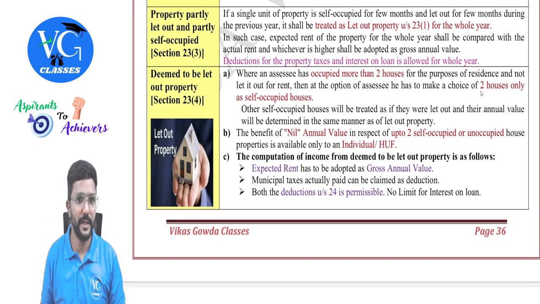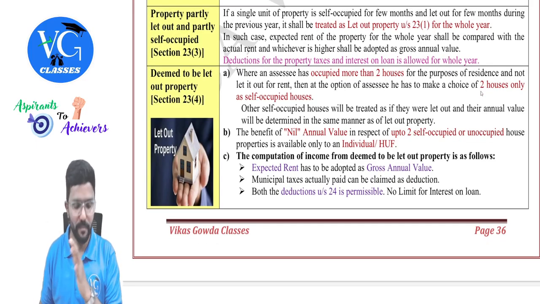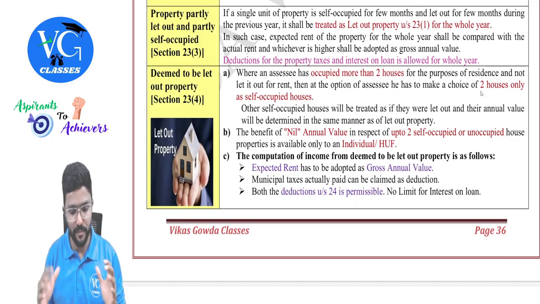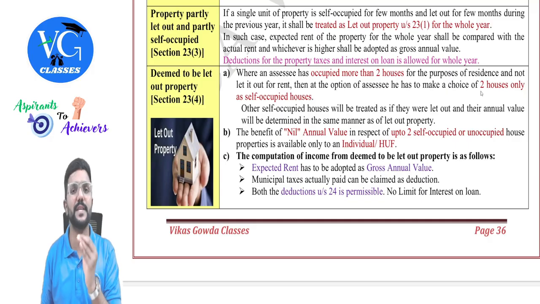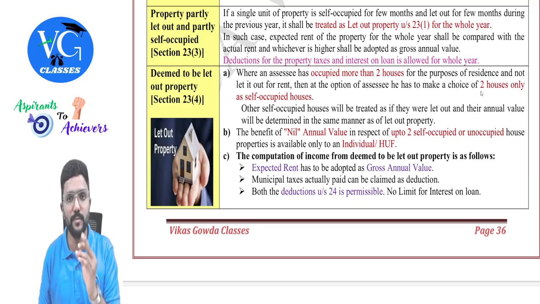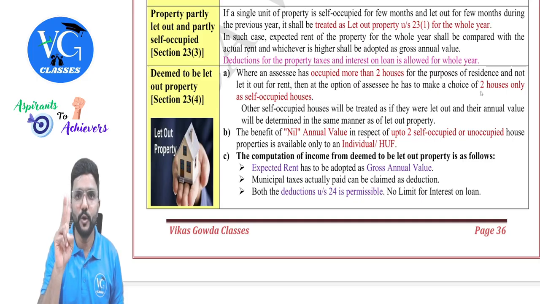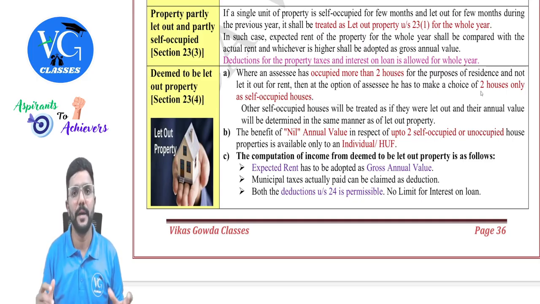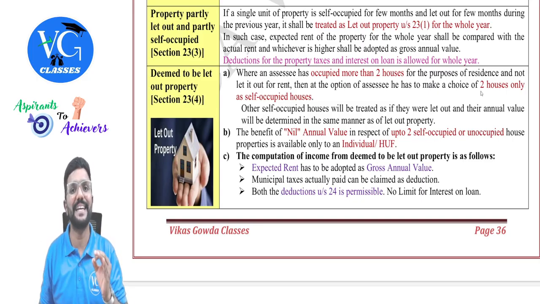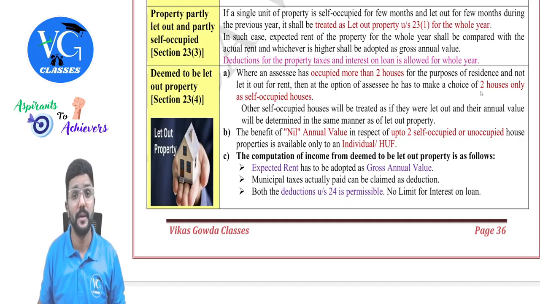Okay, sir. Then deemed to be let out property. Deemed to be let out property is covered under section 23 subsection 4. When an individual or HUF owns more than two properties, maximum they can consider two properties as self-occupied and anything more than that will be treated as deemed to be let out property.